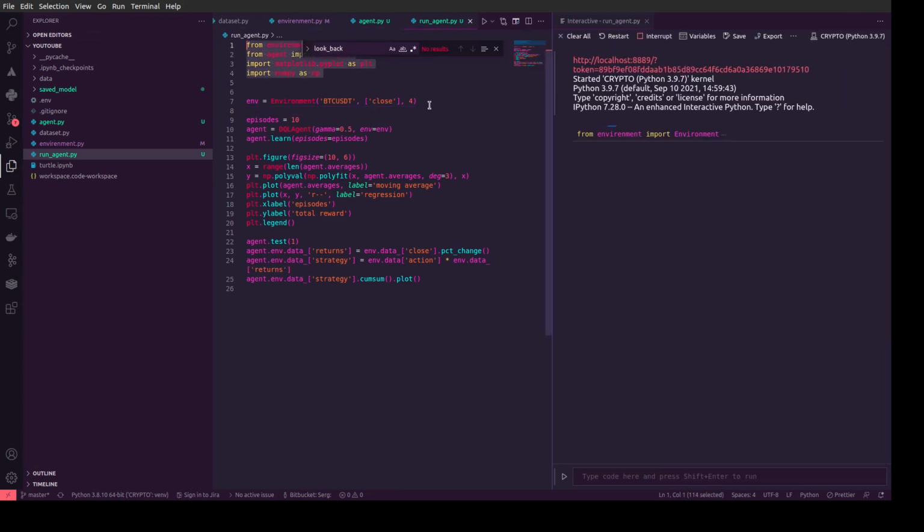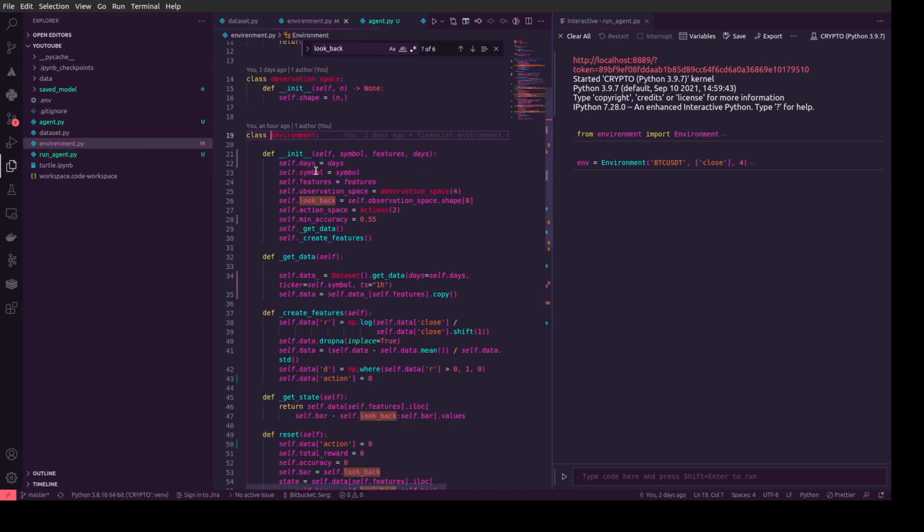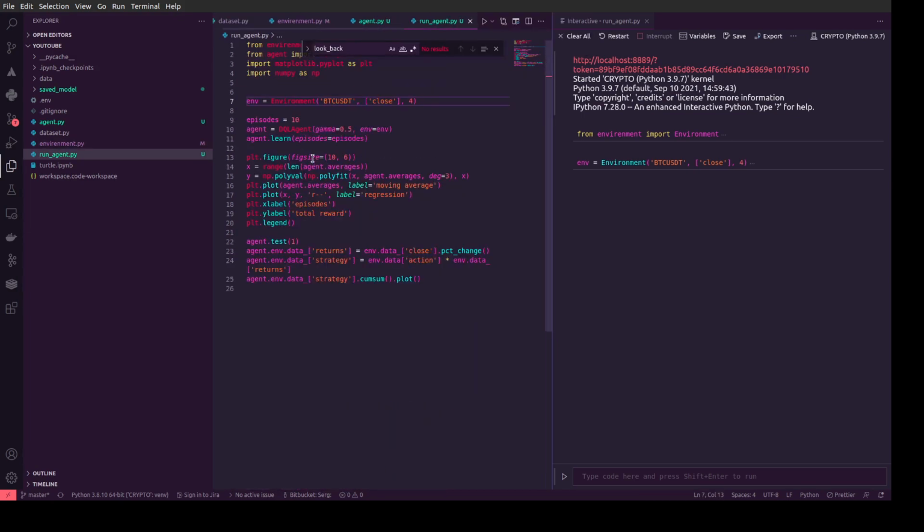For example, let's run it, and here we could get data from the Binance server, and you could check what the environment is. It means I would like to get Bitcoin USDT data, and I would like to analyze on the closed data, and I would like to analyze the last 4 bars.